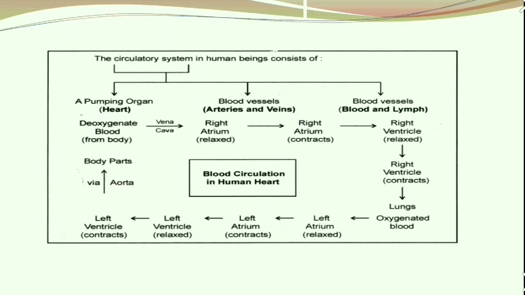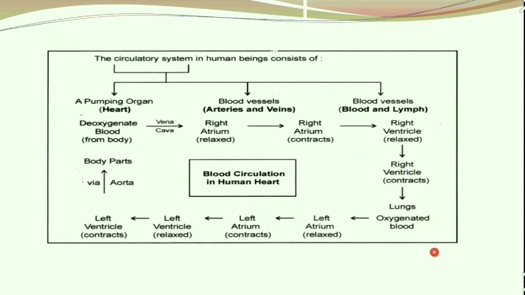In the right atrium, first the cardiac muscles are relaxed. This is termed as diastole, as I have already mentioned in my previous slide. And then it contracts, and this is termed as systole. From the right atrium, this now enters the right ventricle, and again diastole happens and then systole happens. It enters the lungs now.